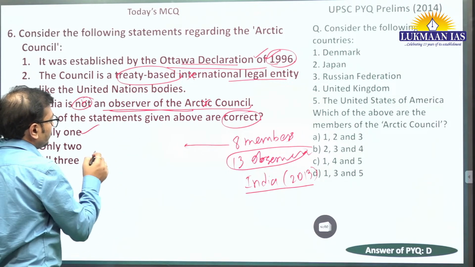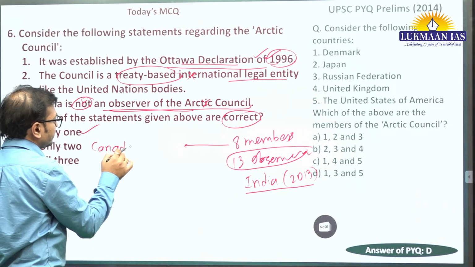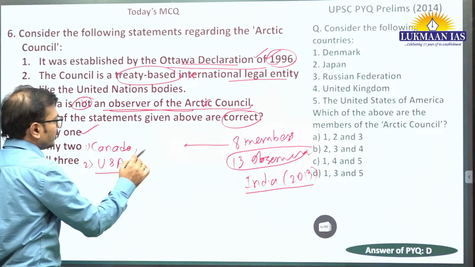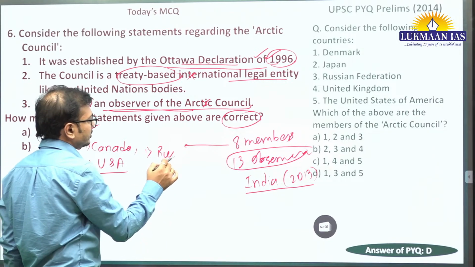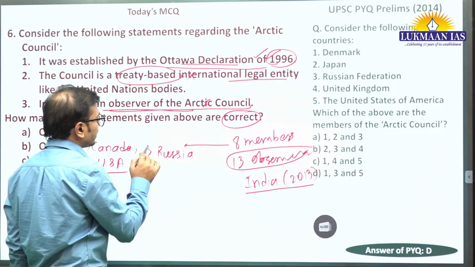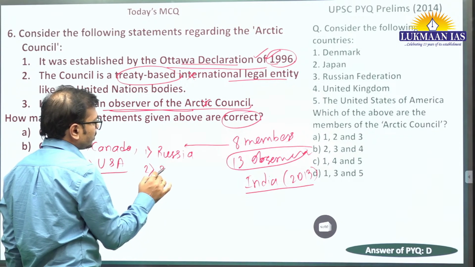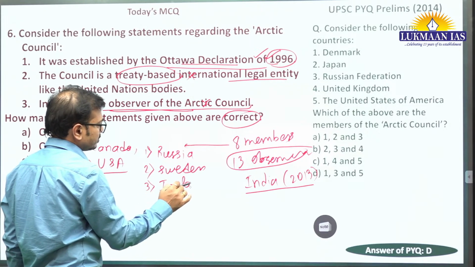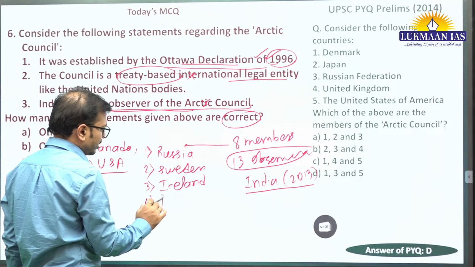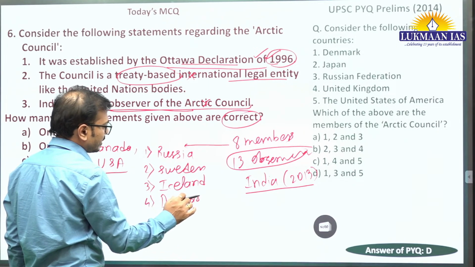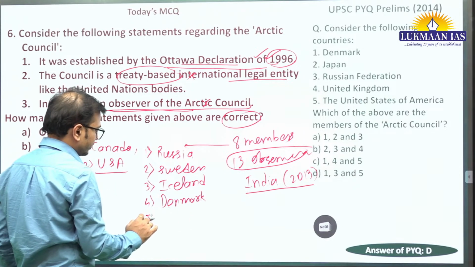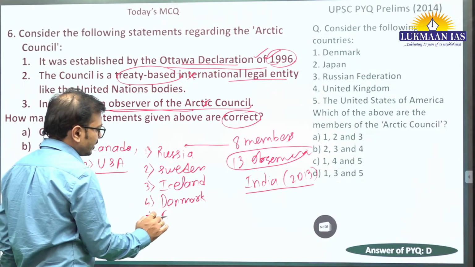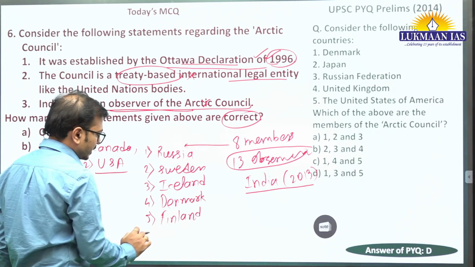So 2 from North America, it is Canada and US, and other are European. ठीक है, तो कौन से हैं यहाँ पर? Russia is there, one of the longest, we can say, borders with Arctic. Then second we can talk about Sweden, Iceland, Denmark, जो ग्रीनलैंड है और डेनमार्क का पार्ट है. ठीक है, then which one is fifth one? Finland, and sixth one is Norway.